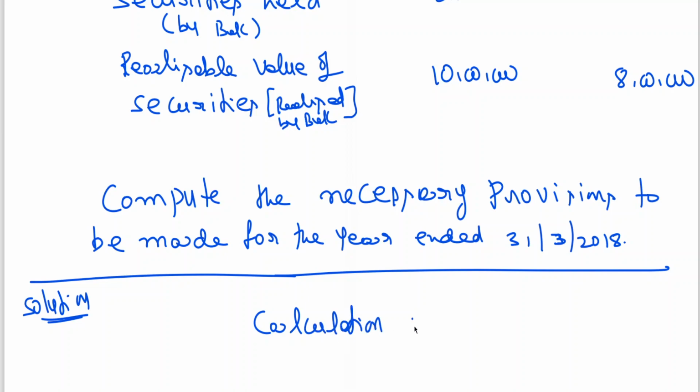Calculation of provisions to be made by bank.